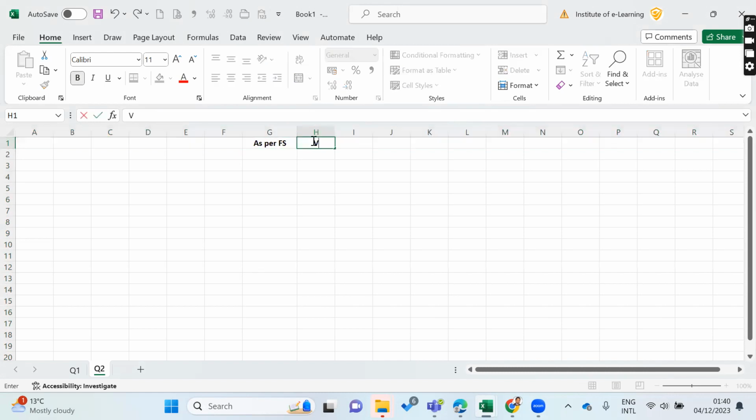And here I would say value of supply. Then here VAT rate. Then here would be VAT.